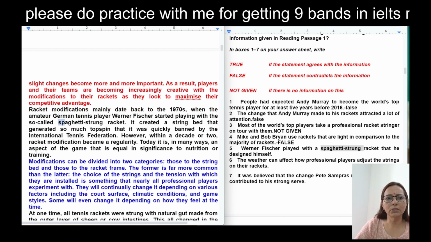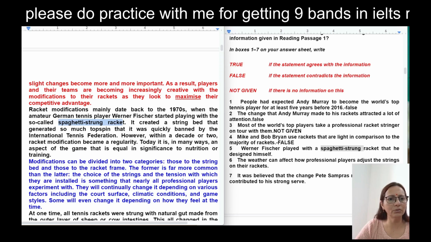So I can see this word, spaghetti-strung racket, and this person's name is here. We will read it from here. Racket modifications mainly date back to the 1970s when the amateur German tennis player Werner Fischer started playing with the so-called spaghetti racket that he designed himself. It created a string bed that generated so much topspin that it was quickly banned by the International Tennis Federation.